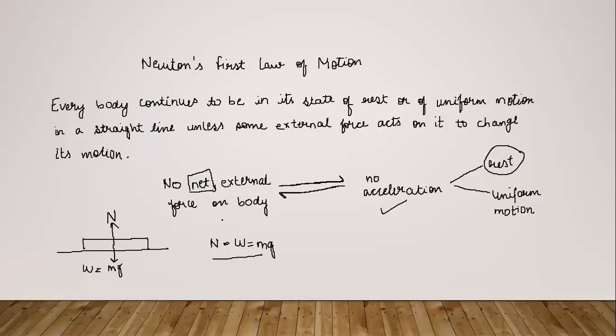तो इसका मतलब है कि अगर net external force को zero होना है, then एक दूसरा force जो कि बिल्कुल equal in magnitude हो और opposite in direction हो, उसी body पे लग रहा होना चाहिए, जिसकी वजह से दोनों forces add up होके या sum होके उनका जो resultant होगा वो zero होगा. And that N, or the normal reaction force, is equal to W equals mg. So this was the first example in which we used Newton's first law of motion.